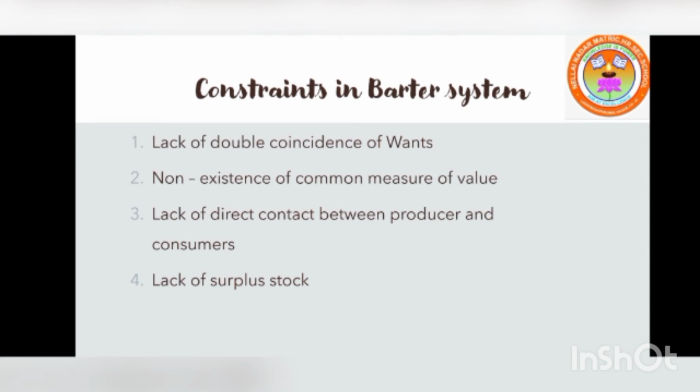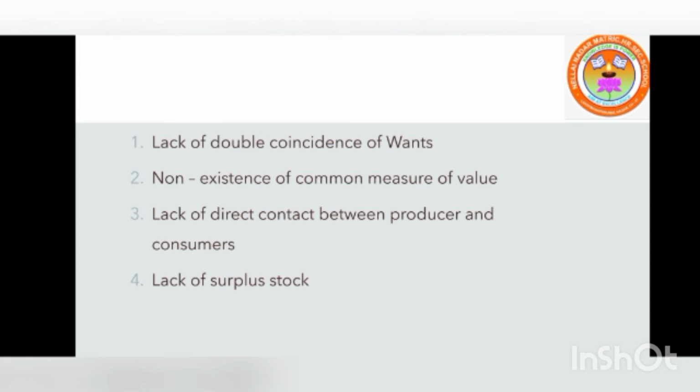Then last, lack of surplus stock. Absence of surplus stock was one of the impediments in the barter system. If the buyer and seller do not have surplus, then no barter was possible. So these are the constraints in the barter system. The next topic is invention of money.